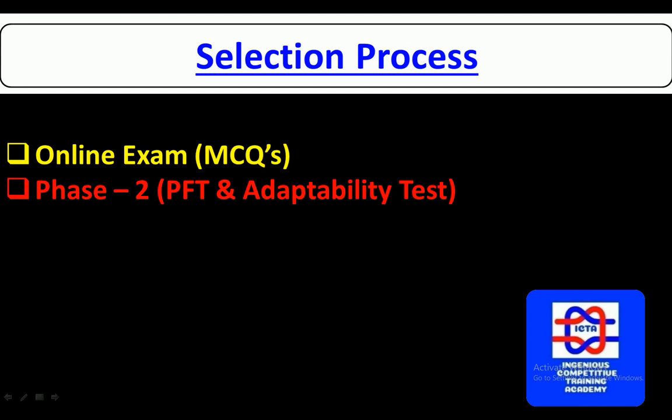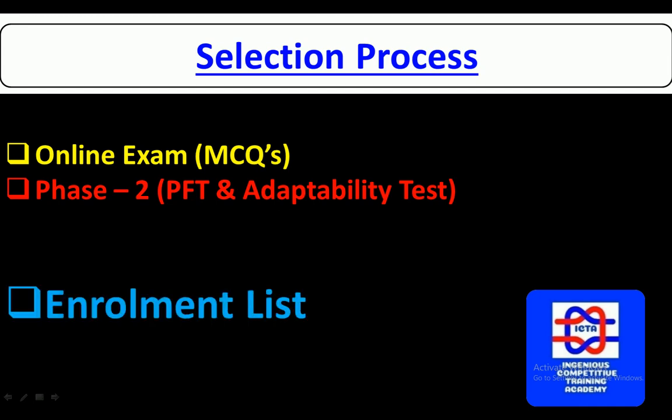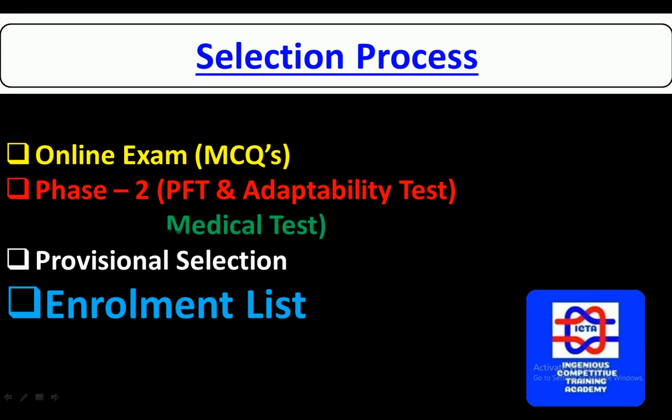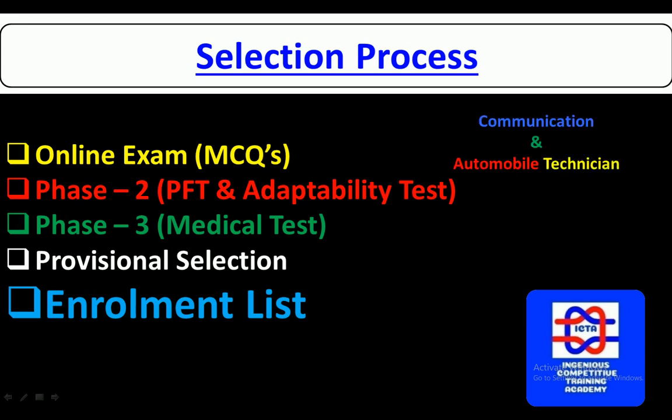In phase 2, we'll have the PFT, physical fitness test, besides the adaptability test. And we have phase 3. In that, medical will be there, provisional as well as selection and enrollment list. Overall, these are the stages you have to undergo. First you will be given a provisional list, and whoever has not submitted the original documents will be screened out as per the merit. The enrollment list is the final list. This selection process is only for males, not for females.